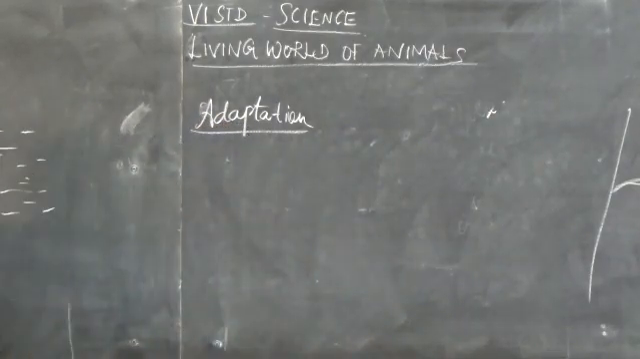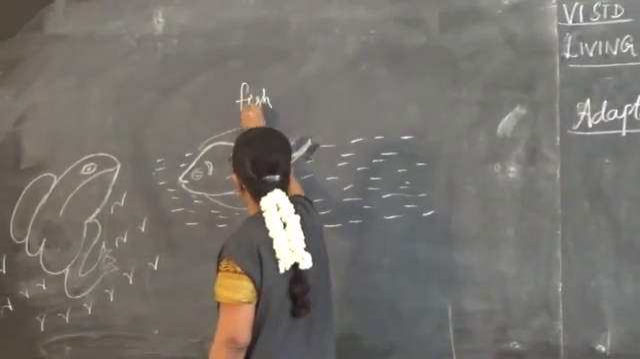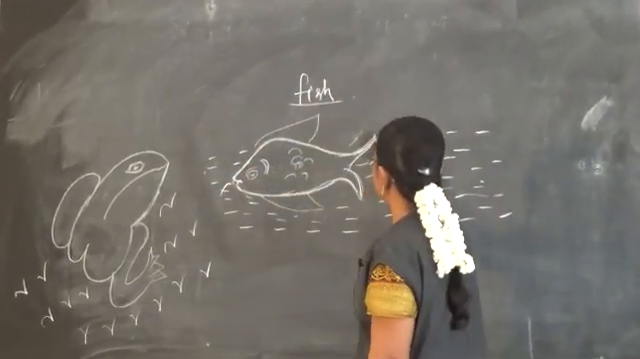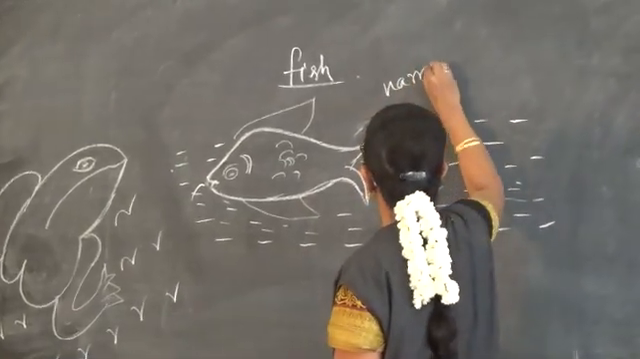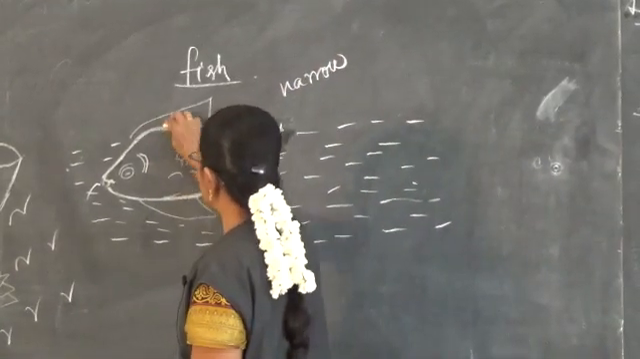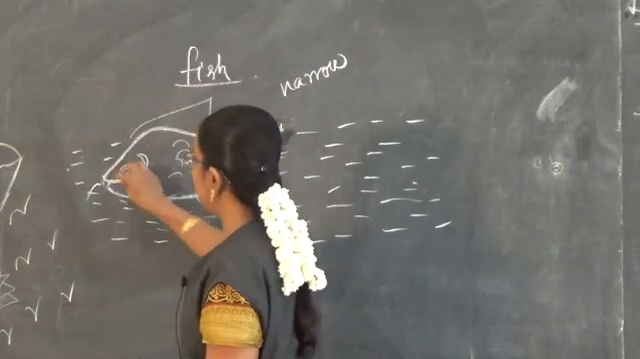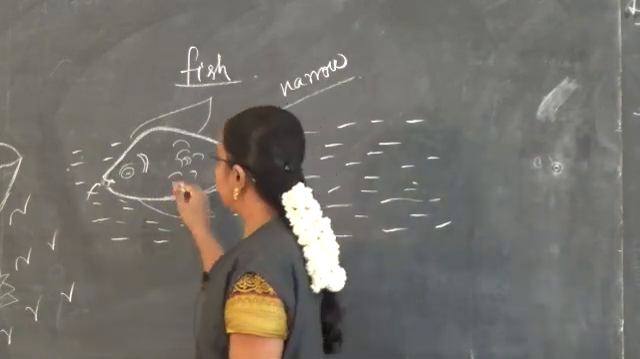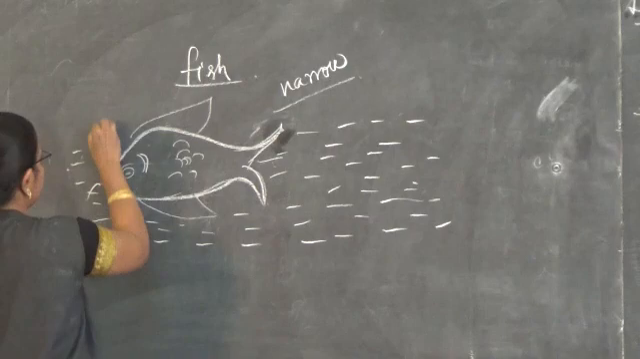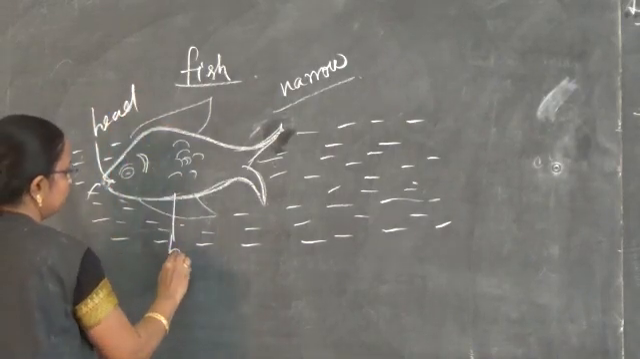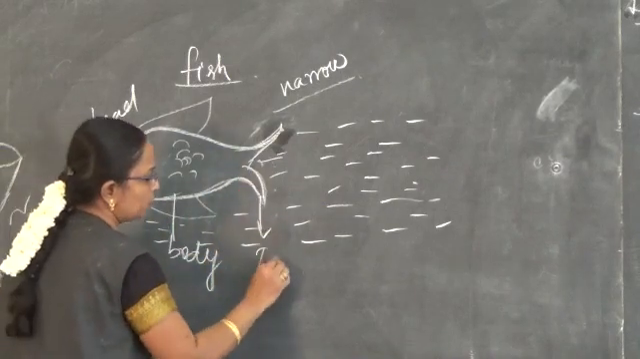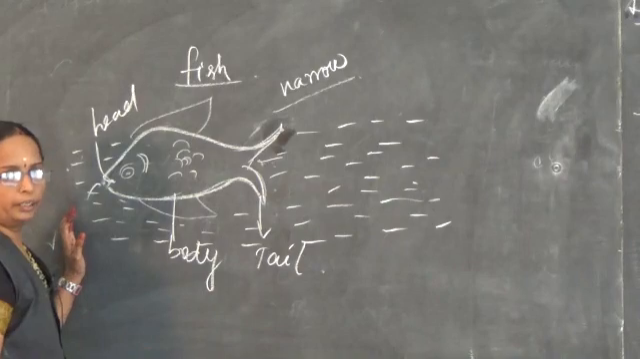So we have seen about fishes. When we take the fish, it has a streamline shaped body, that is, both the anterior and posterior ends are narrow, and the broad end is in the middle. Both ends are narrow, and that forms the streamline shape. Then the head, the body, and the tail are all fused together, and they form the streamline shape.